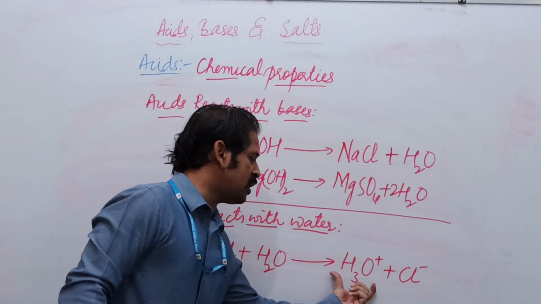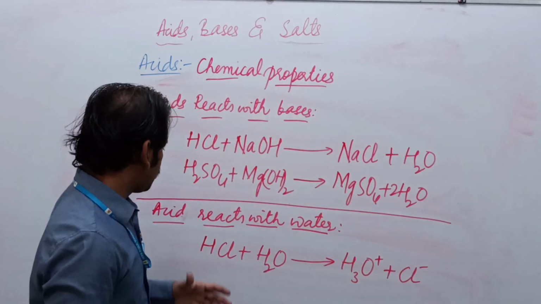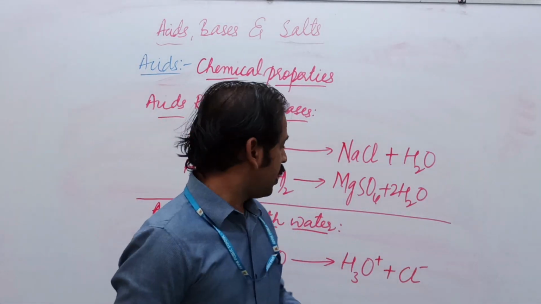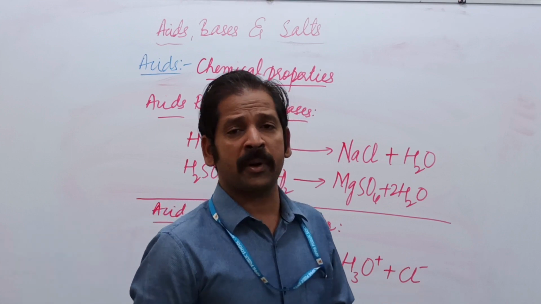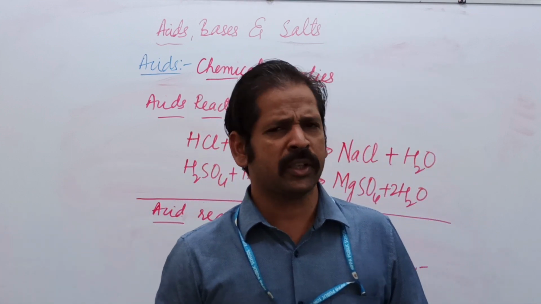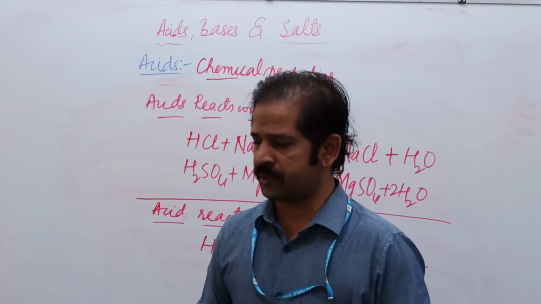This is one more chemical property of acids. The last chemical property of acid will be acid reacts with the salts. Which salts? Carbonate or bicarbonates of metals.